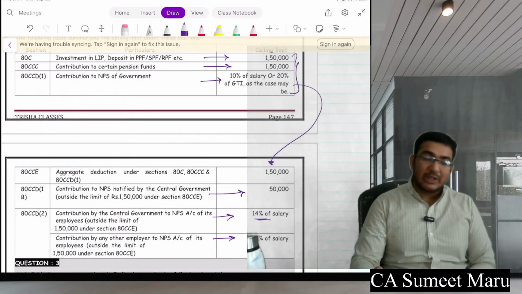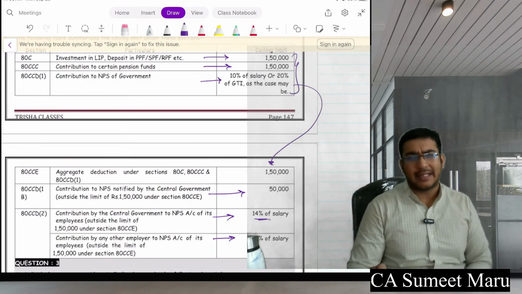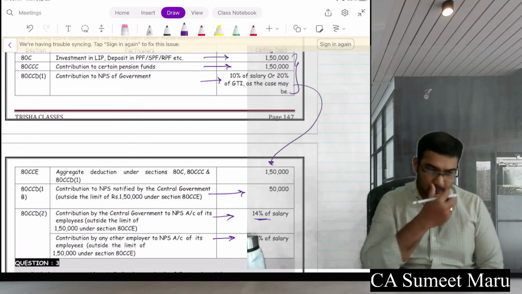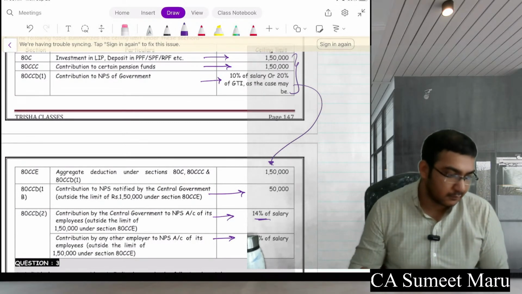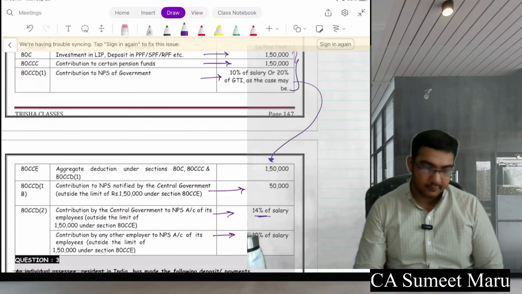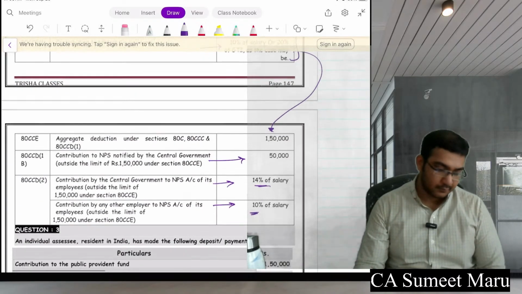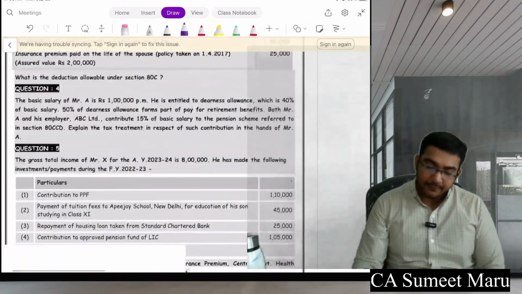Please get it absolutely clear in class itself, or don't go home with any doubt. Everyone done?